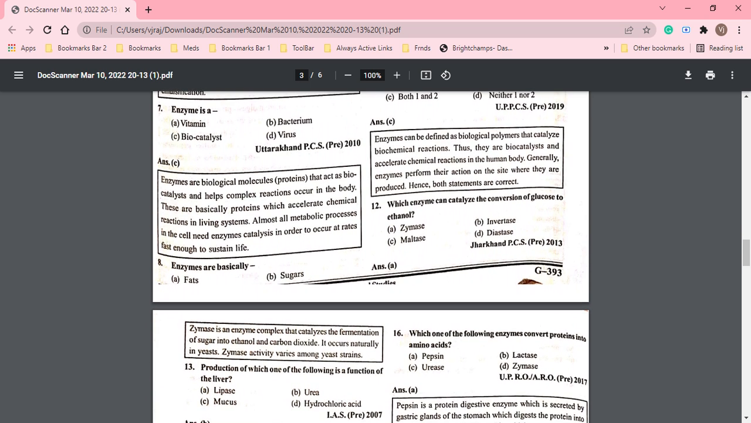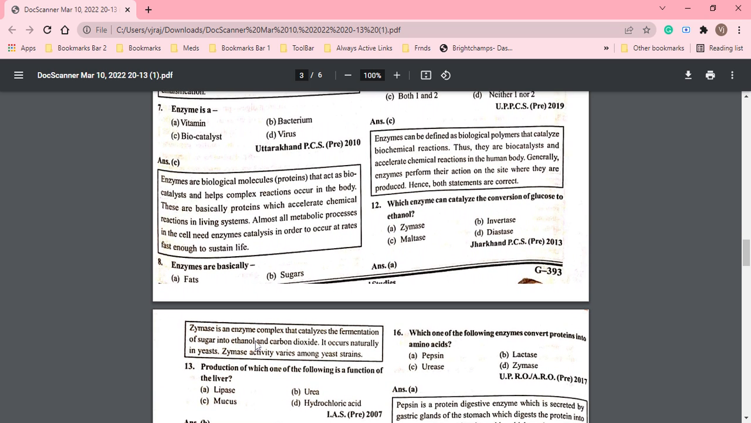Okay, so this is the explanation. Zymase is an enzyme complex that catalyzes the fermentation of sugar into ethanol and carbon dioxide, and it occurs naturally in yeast. Okay, so जब yeast को आप use करते हैं for baking, it converts glucose into ethanol and produces carbon dioxide. तो उसमें जो enzyme use होता है that is the zymase enzyme.